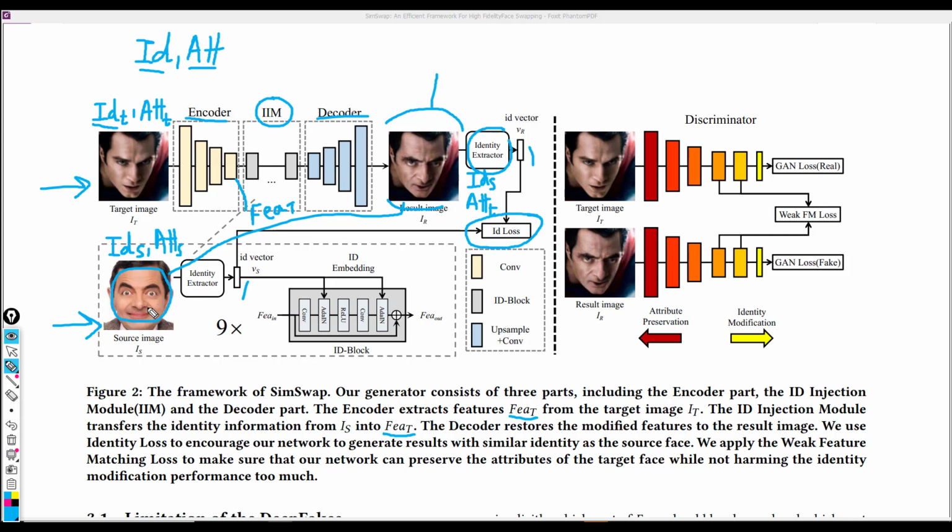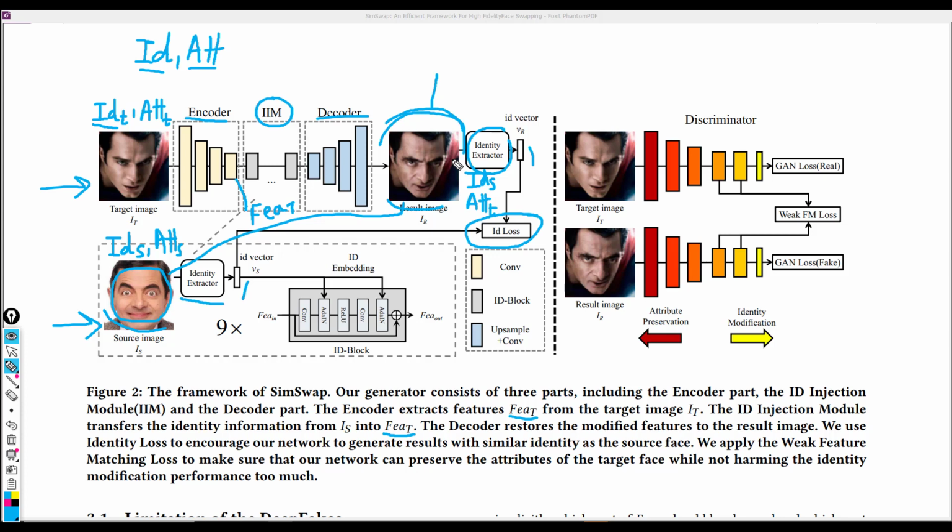So in fact, what we're saying is we have these two ID extractors and we're making sure that their outputs are similar. And making sure the outputs are similar simply means we're making sure that the face swap output ID is similar to that of the source image ID. And hence, we are able to transfer the source's ID into this face swap output.